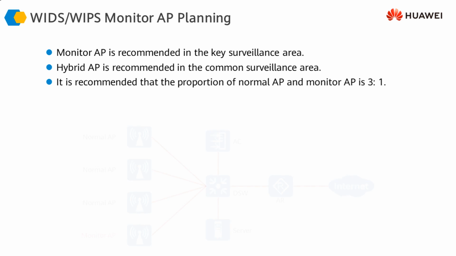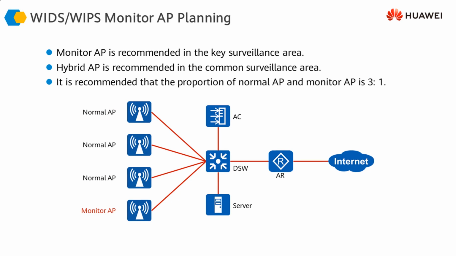Next, how would we deploy the controller APs in our environment? There are generally two ways we will deploy them. If it's a small environment and we do not have a large number of APs and still we want to do the monitoring, we should configure an AP to act both as a normal AP and as a monitoring AP.